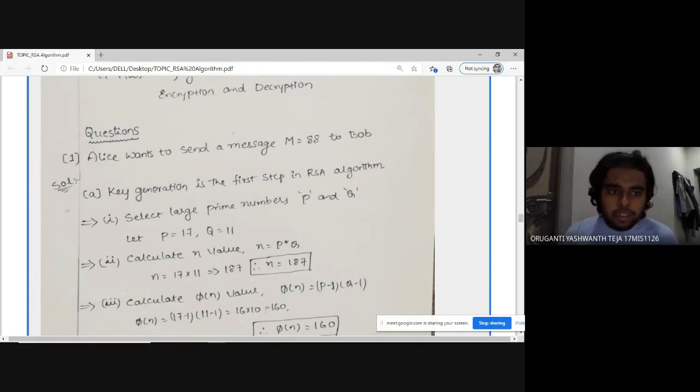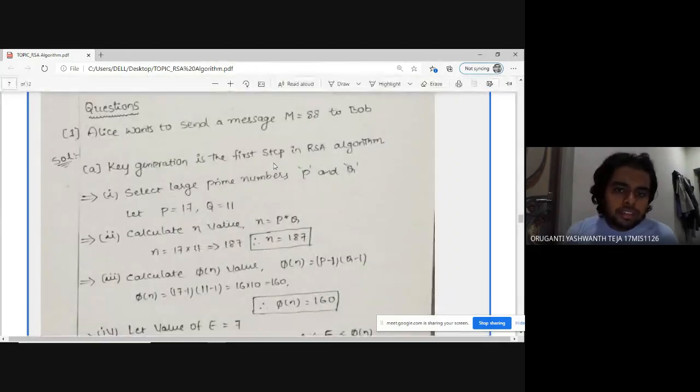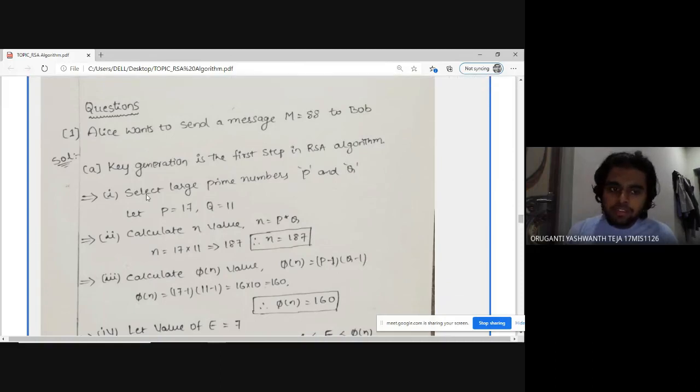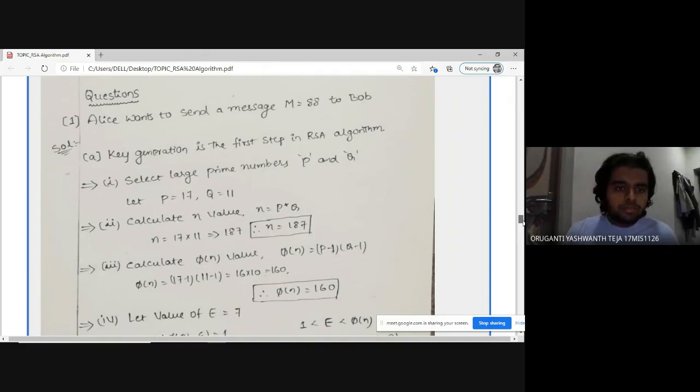So here, let me take it step by step. Key generation is the first step in the RSA algorithm in order to maintain confidentiality. The first step is to select large prime numbers P and Q, where I have selected P as 17 and Q as 11. So we have to calculate the value of n. The value of n equals P into Q. We can substitute these P and Q values here, and we'll get n as 187.